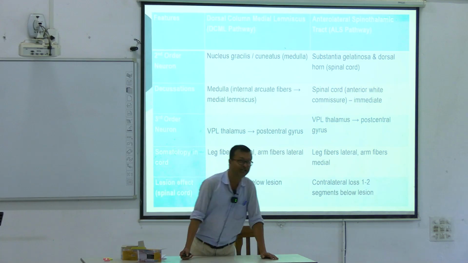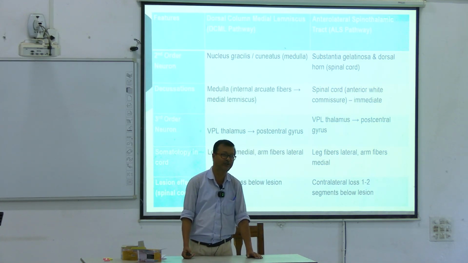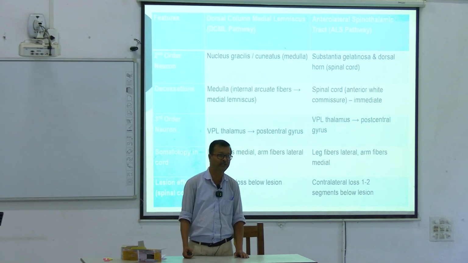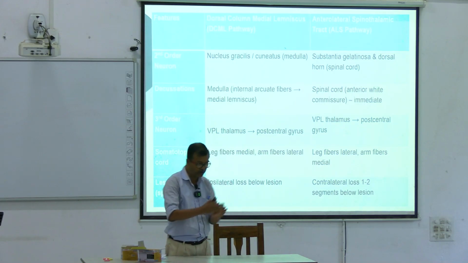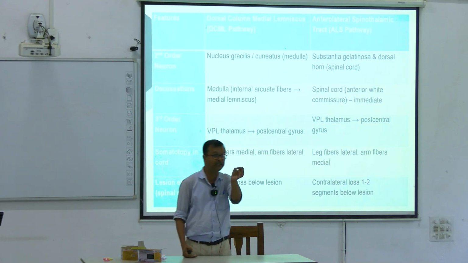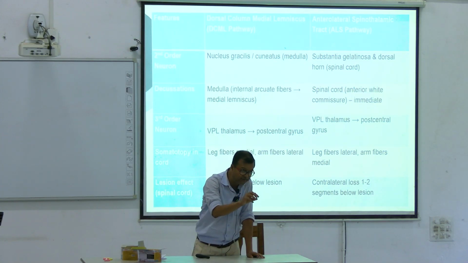The spinal cord is not second order; for the DCML pathway, second order starts from the medulla. And the ALS pathway starts from the spinal cord, because ALS crosses at the level of the spinal cord, to the opposite side through the anterior white commissure, below the central canal.